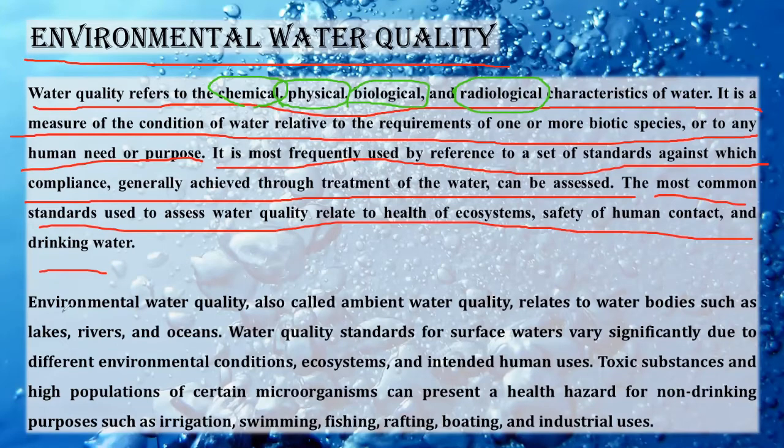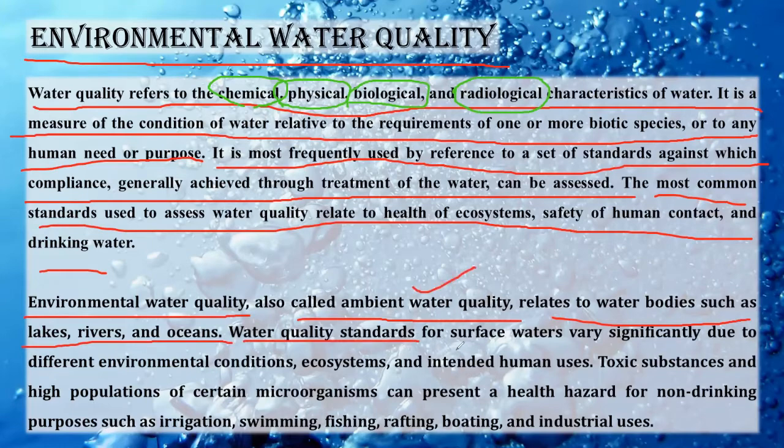Now environmental water quality, right? It is also called the ambient water quality, and it relates to water bodies such as lakes, rivers, and oceans. Environmental water quality means whatever water is available. Yes, definitely all water is available in the environment, but it is considered that whatever water is present in those particular bodies, the lakes, rivers, and oceans, whether that water is good or bad, that is called ambient water quality, right?